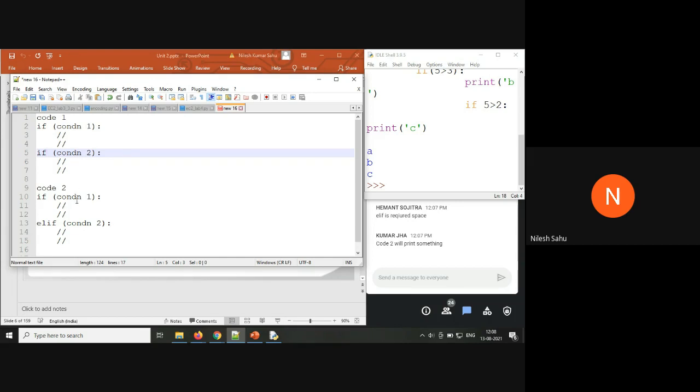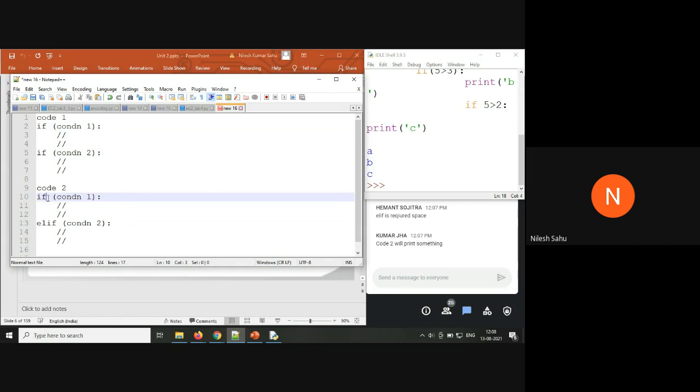If condition 1 is false, only then is this condition going to be checked here. Here by default, all the conditions are going to be checked. Even though condition 1 is false or true, nothing matters, both of them are going to be executed. While in code 2, this condition is going to be checked only and only if this condition becomes false.